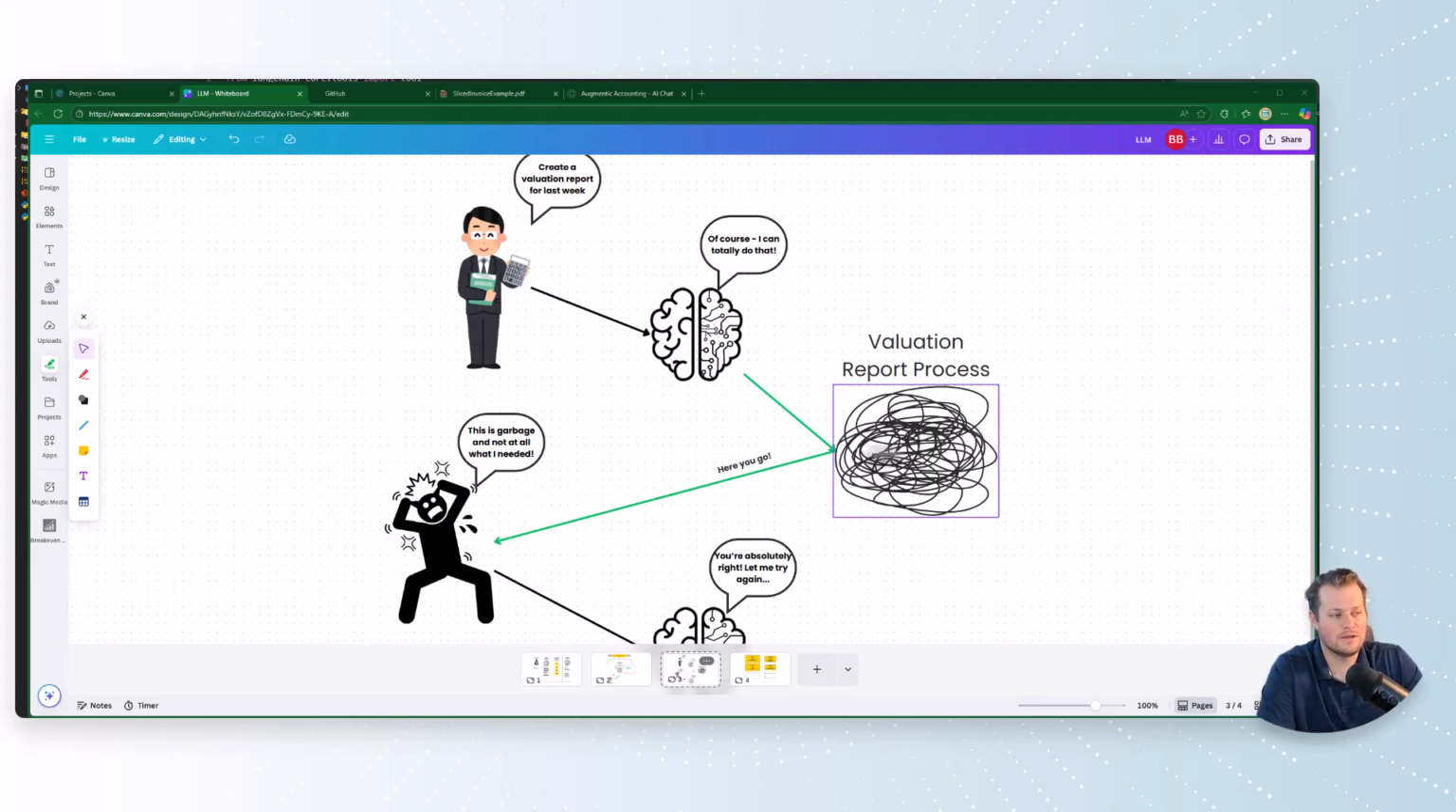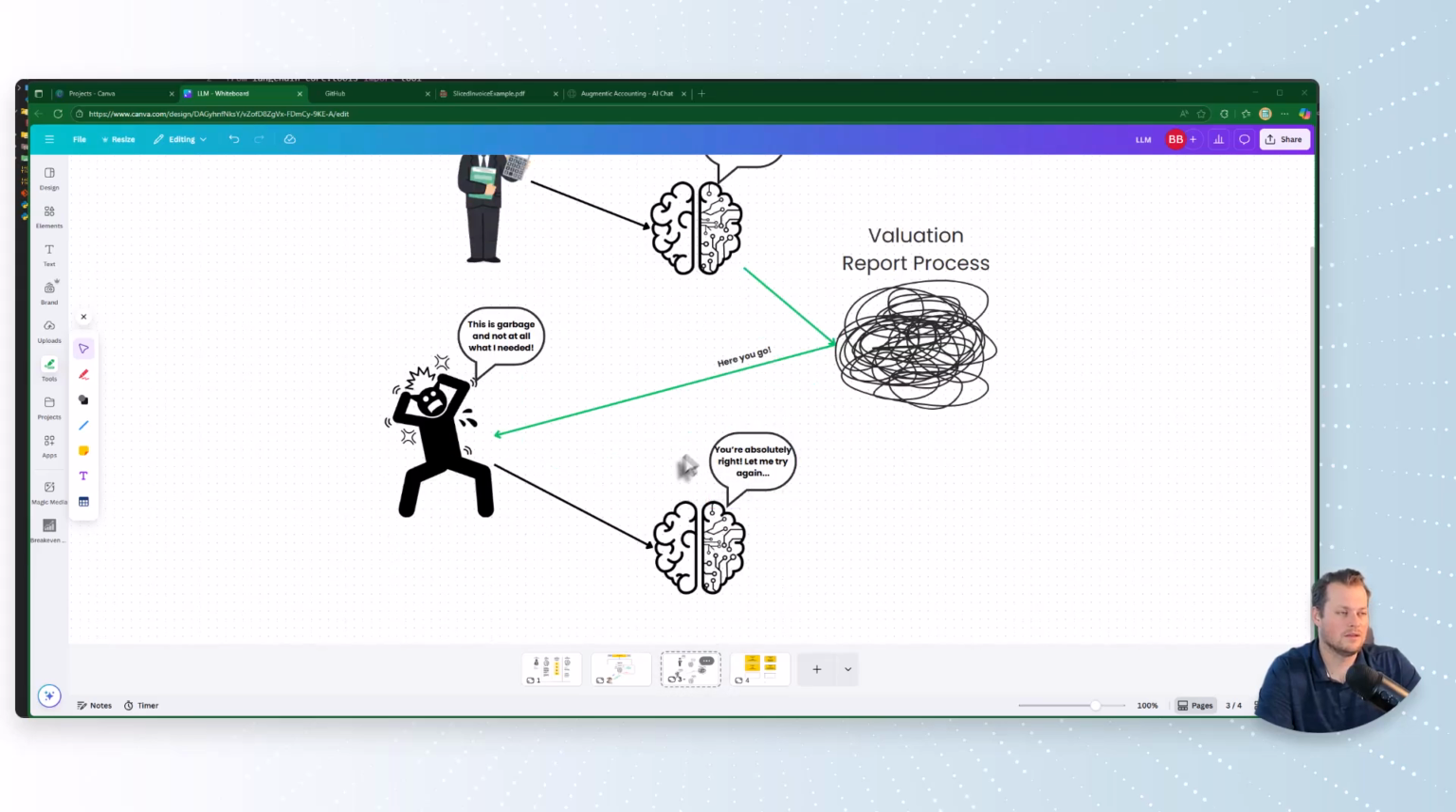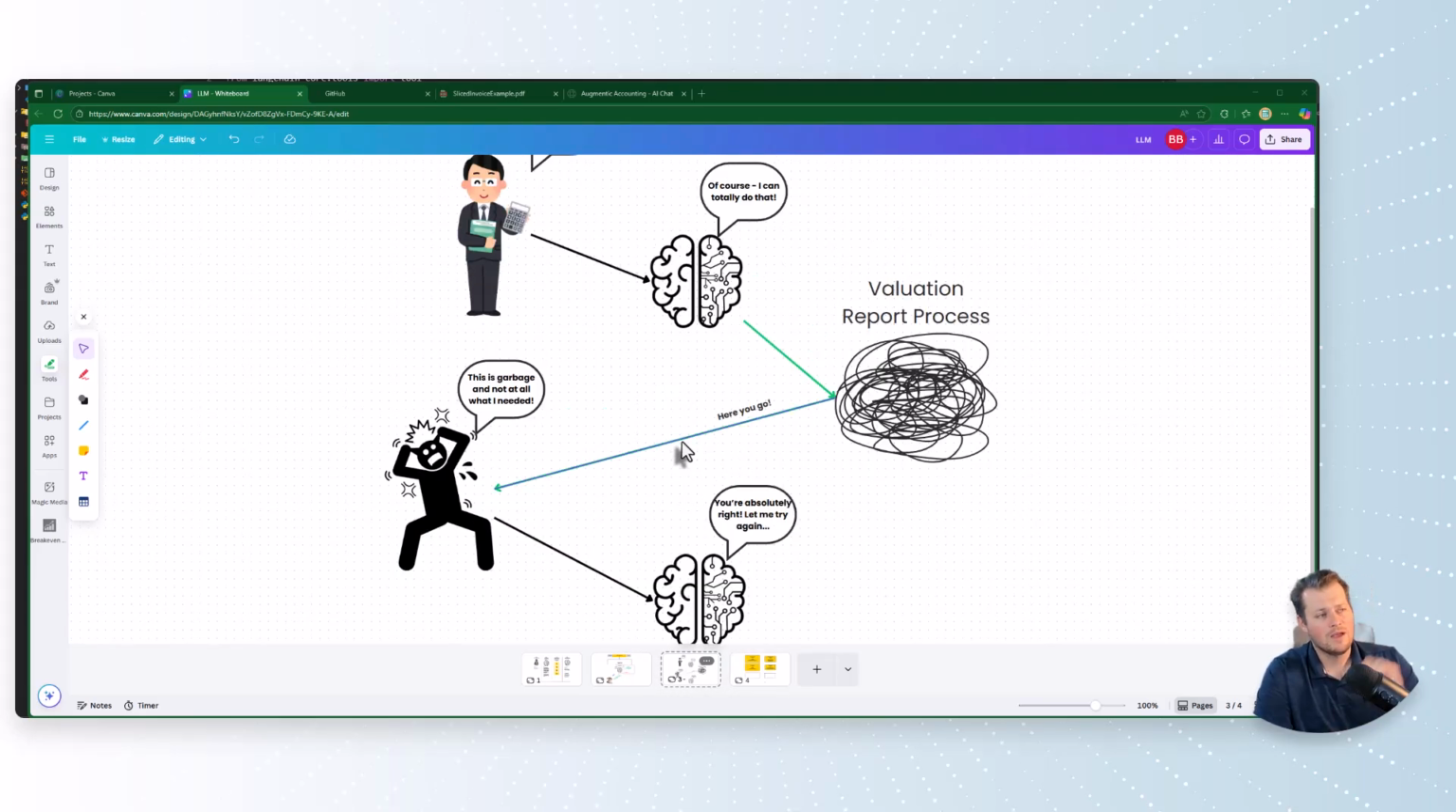And then eventually it gives you the valuation report and you say, hey, this is not what I wanted at all. This is garbage. This isn't what I asked you to do. And the AI, of course, says, you're absolutely right. Let me try that again. I think this interaction loosely sums up a lot of people's reaction in working with AI, at least on the initial go.